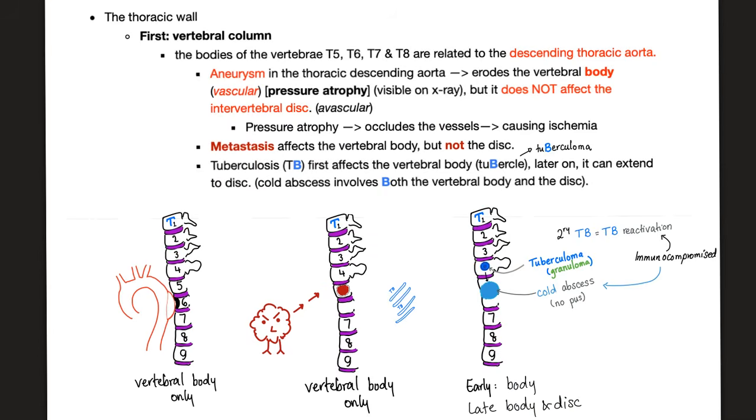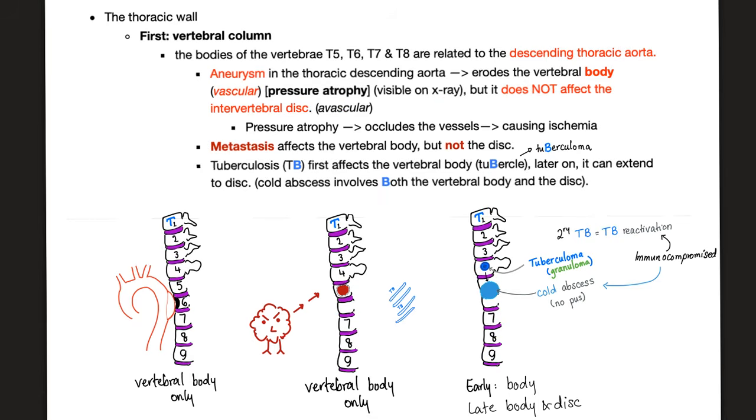Let me give you an example of pressure atrophy. You see this aortic aneurysm right here? Yup, it's pressing on the vertebral body. This is called pressure atrophy. As you know, the vertebral body is vascular. When you press on it, you deprive it of its blood supply, and that's why your vertebral body will suffer pressure atrophy, and this is visible in X-ray.